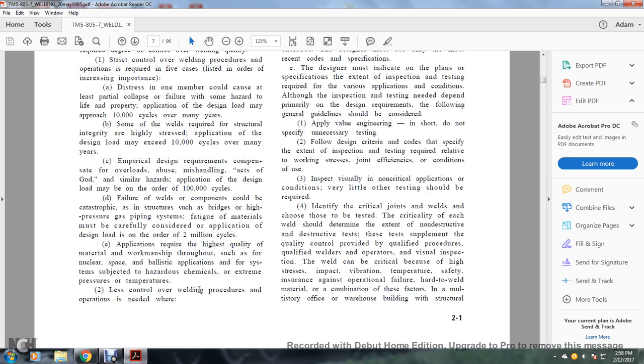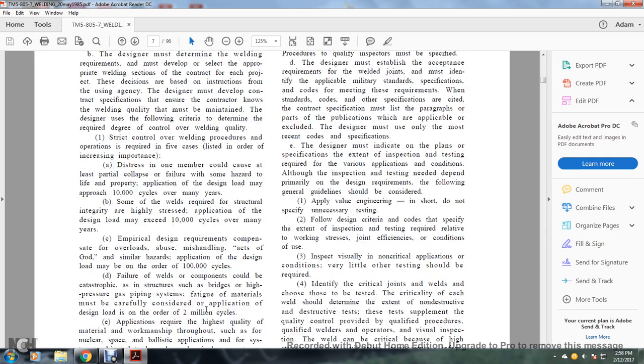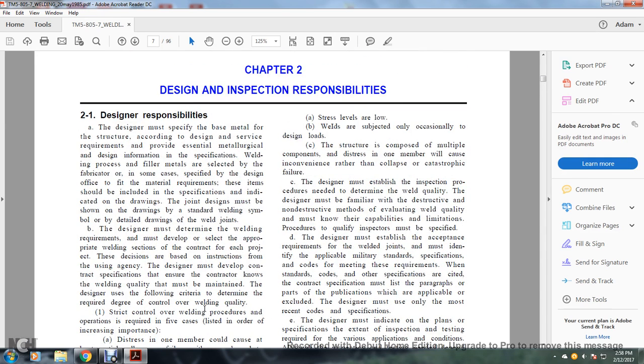2. Less control over the welding procedures and operation is needed where A. Stress levels are low. B. The welds are subjected only occasionally to the design load. C. The structure is composed of multiple components. Distress in one member will cause inconvenience rather than collapse or catastrophic failure.